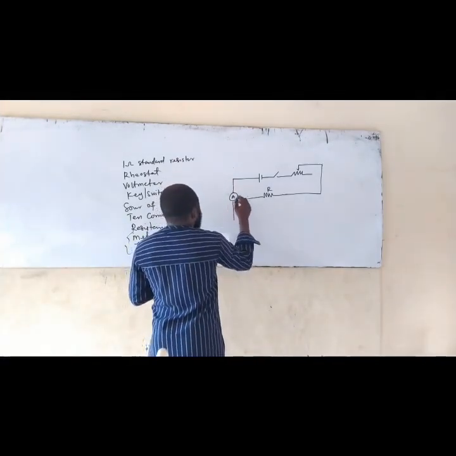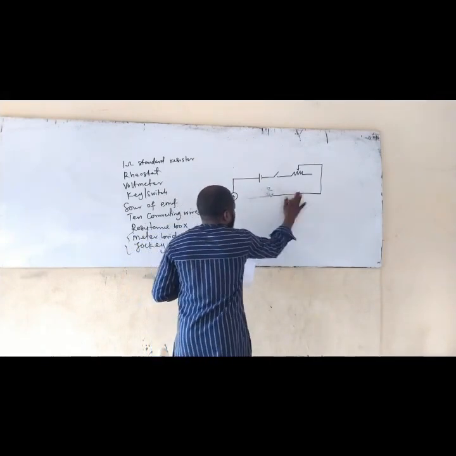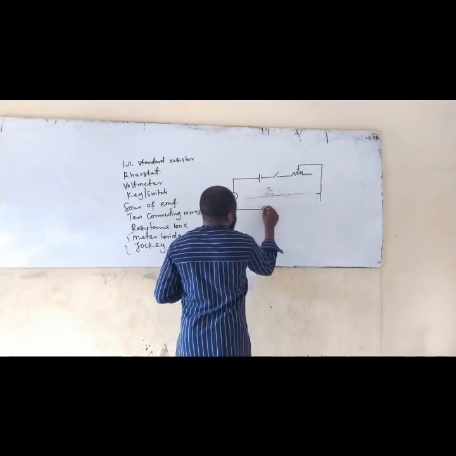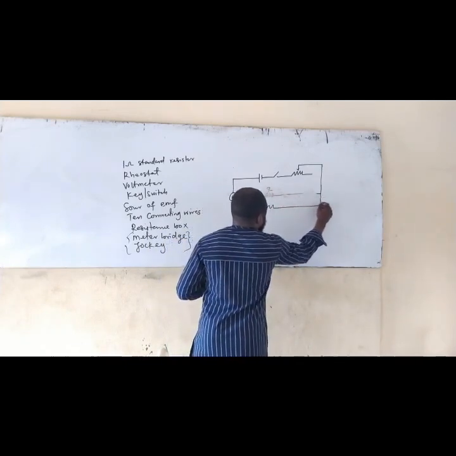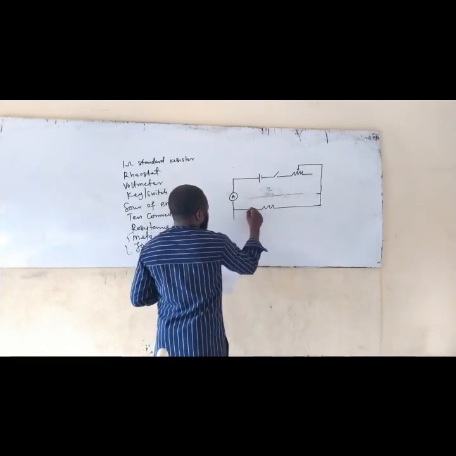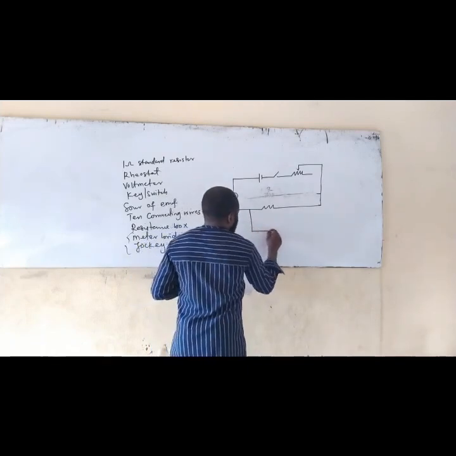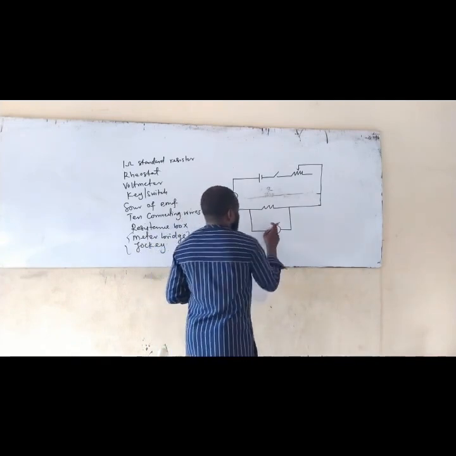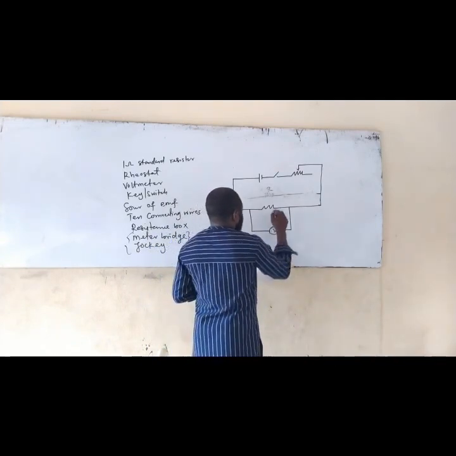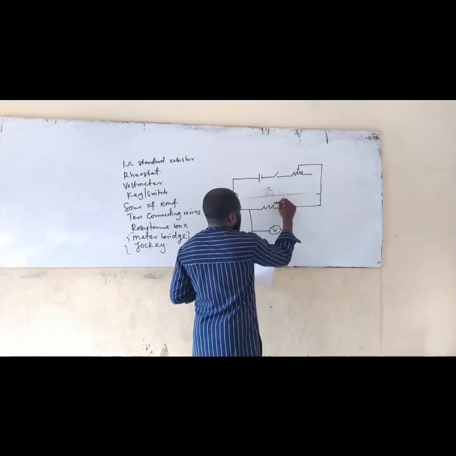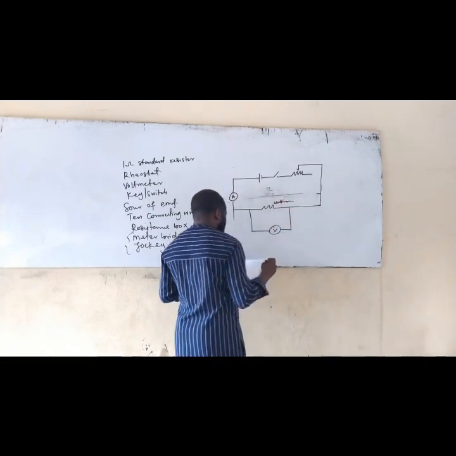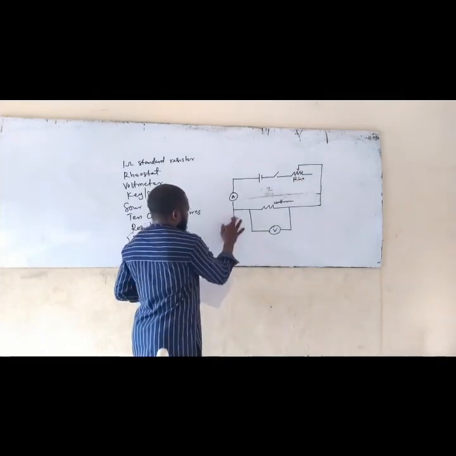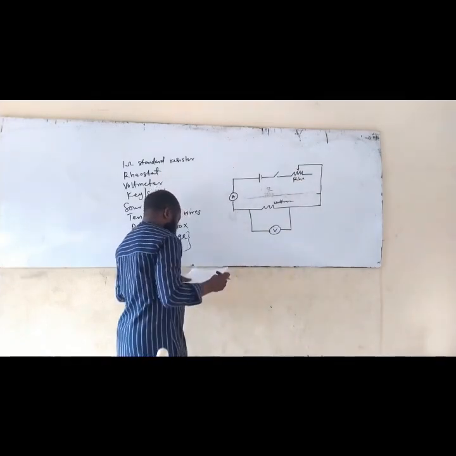Okay, so if this is what I have, I need to take this diagram down a bit. All right, so here I'm going to have my voltmeter because it has to be in parallel. Then this is the unknown resistance, or you call it resistance box, and this is the rheostat.